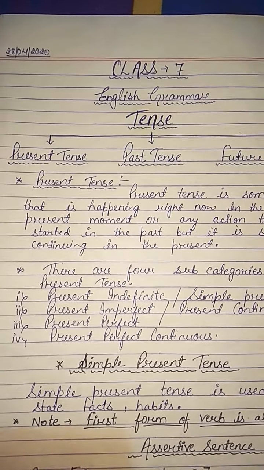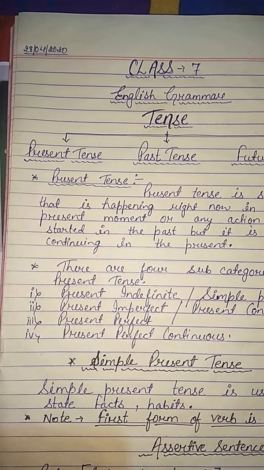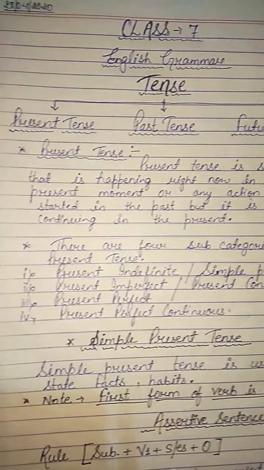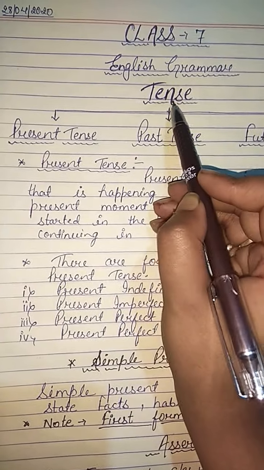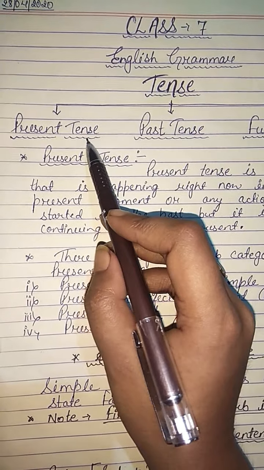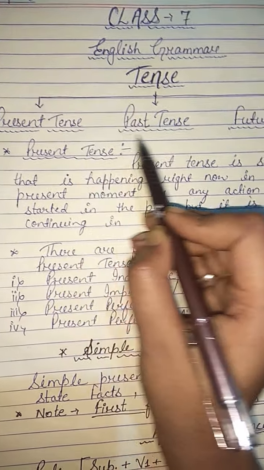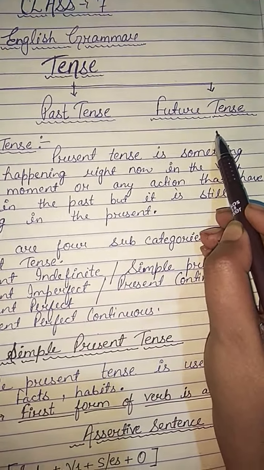But before moving forward, we must know that tenses are categorized into three main categories. Tenses are categorized into three main parts. The first one is present tense, second one is past tense, and third one is future tense.